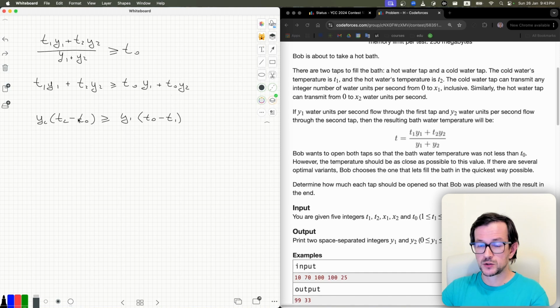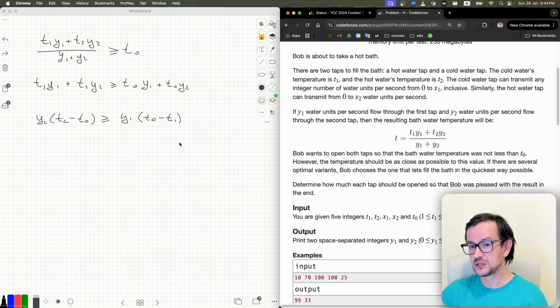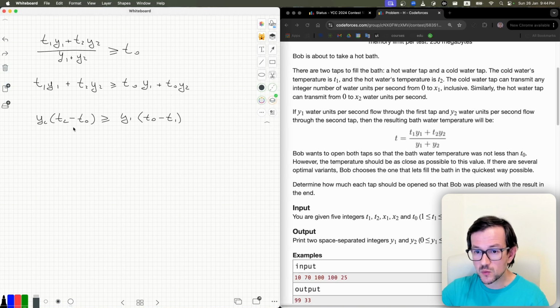And now let's divide. Every time you divide, you check that the number you divide by is not 0, and that it is positive, because you cannot divide inequalities by non-positive numbers. So now here you carefully check that T2 minus T0 is non-negative, so it may be 0. I will add a question mark. So this part may be 0. If this part is 0, this is some strange case, so let's think about it later. If it's not 0, then it's positive.